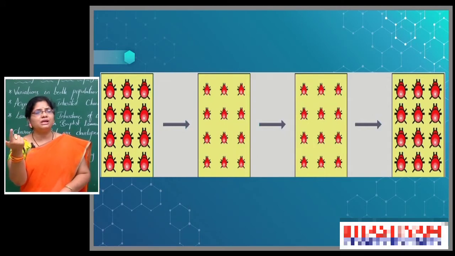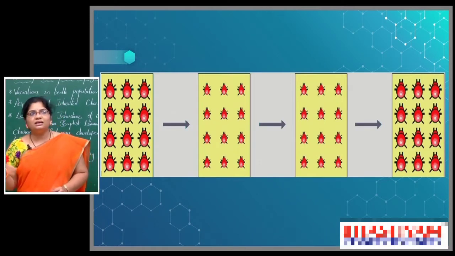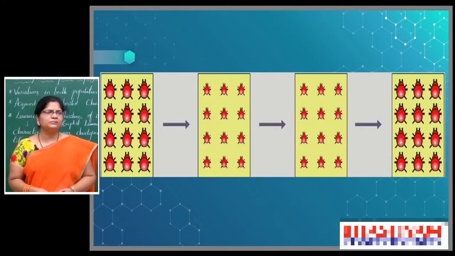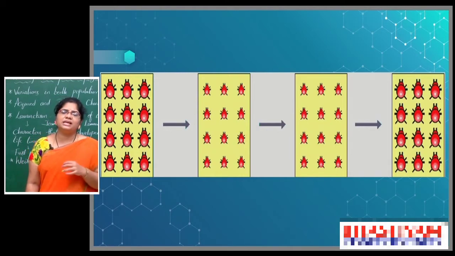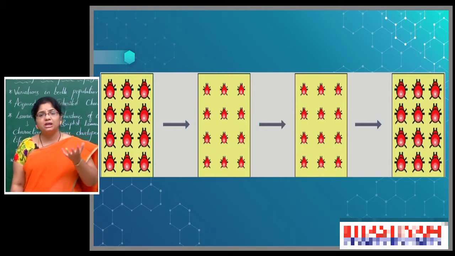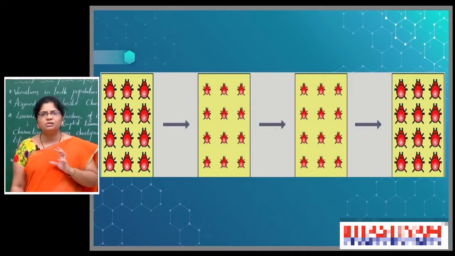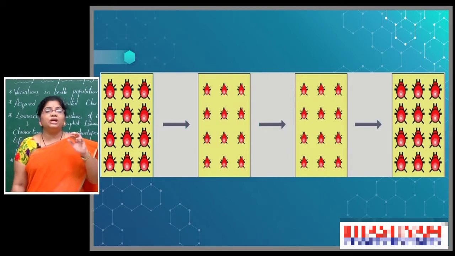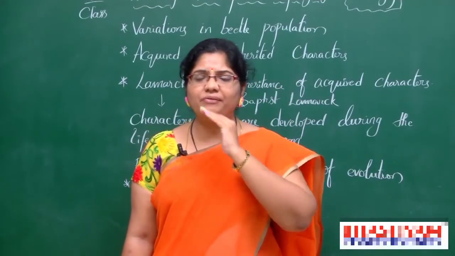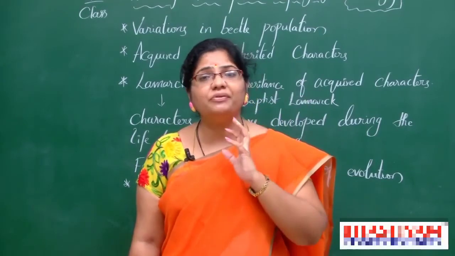When you come towards the last stage, again they got the normal size. How is it possible? Disease cleared and plants are having full-fledged leaves. So that's why beetles got a sufficient amount of food material. Then again the beetles got the normal size. So like this we are able to see different types of variations in the beetle population. The beetle population is simple, very small only. But in that population only you are seeing different kinds of changes.